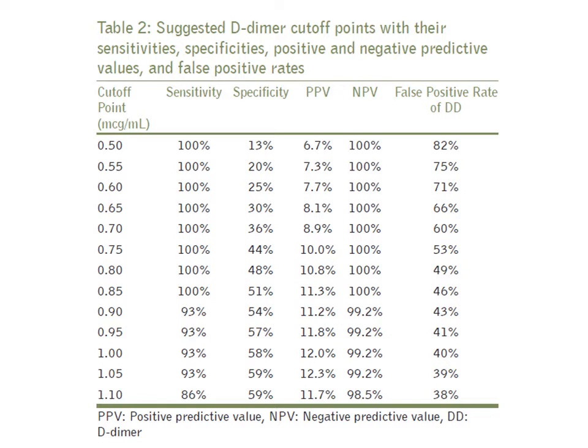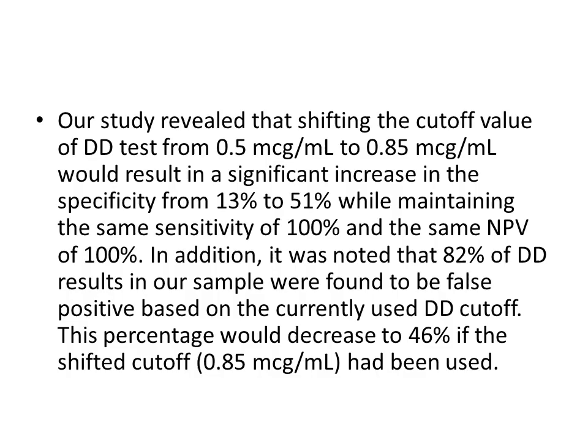So what we can see here is, as the cutoff increased, that is up to 0.85, the sensitivity was preserved, that is it is still 100%, and the specificity improved to 51% and decreased the false positive rate to 46%. So increasing the cutoff to 0.85 preserved the sensitivity, improved the specificity, and decreased the false positive rate.